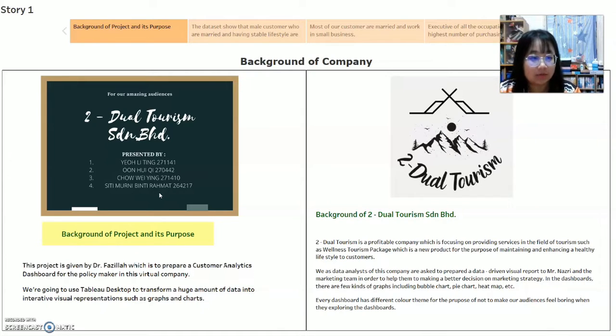This project is given by Dr. Fazila, which is to prepare a customer analysis dashboard for the policymaker in this virtual company. We're going to use Tableau Desktop to transform a huge amount of data into interactive visual presentations such as graphs and charts.